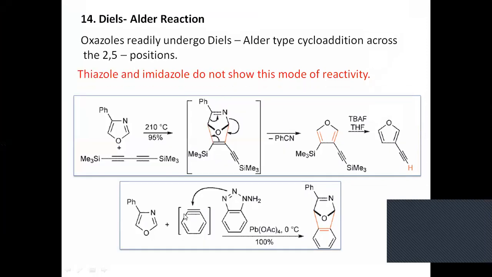So now you see here, when you take benzyne, benzyne is nothing but a dienophile again, like a triple bond. How is it made? It is made from benzotriazole, N-aminobenzotriazole, with loss of N2 gas and this N2H2, diimide. There is a formation of benzyne here. This benzyne undergoes addition like this, at the same position here and here, which on further reaction undergoes changes. This product will form benzofuran after the loss of phenyl cyanide.